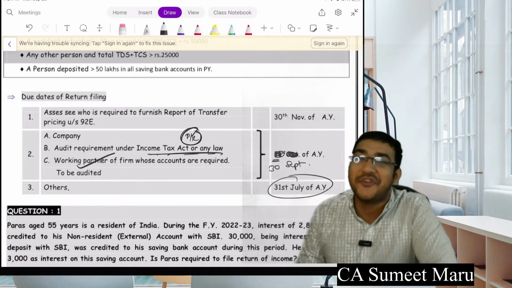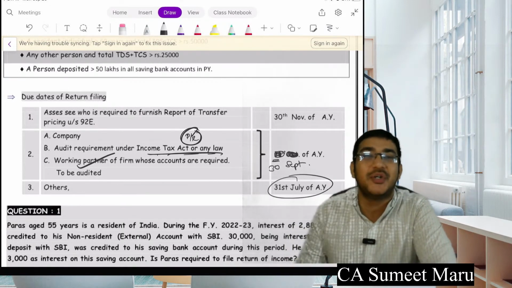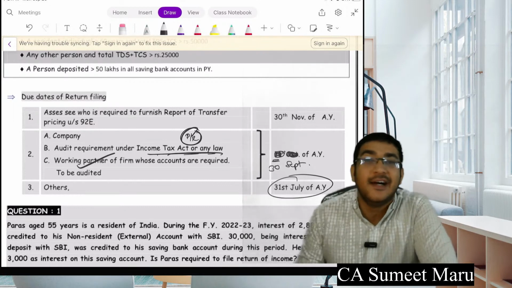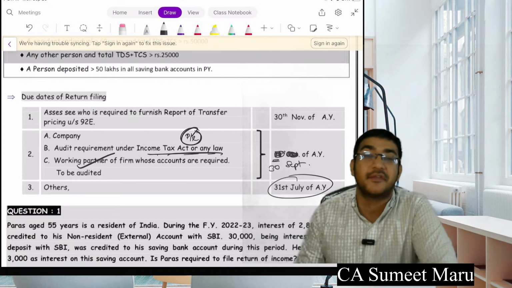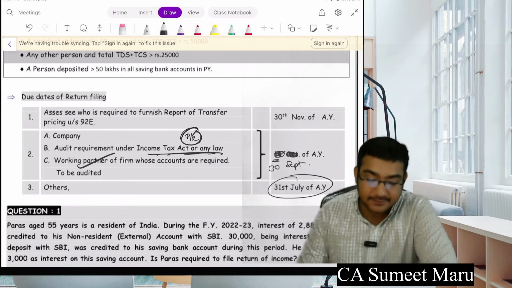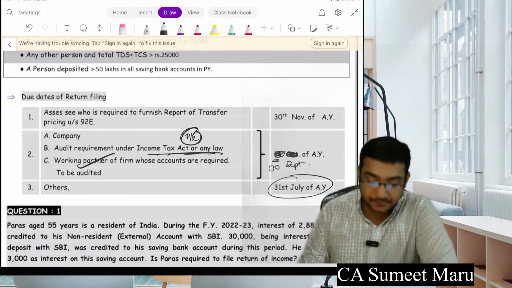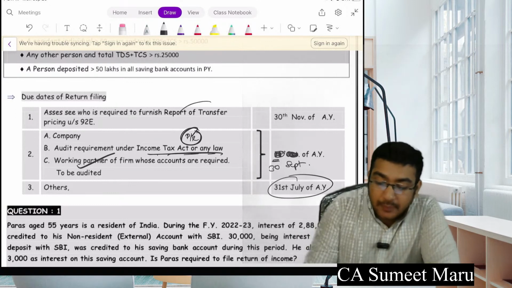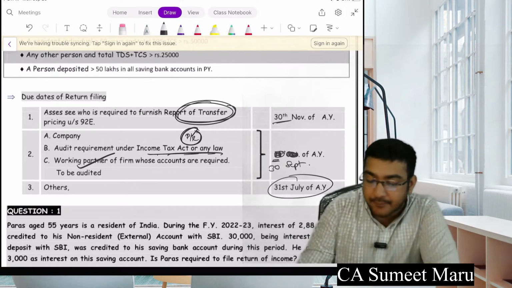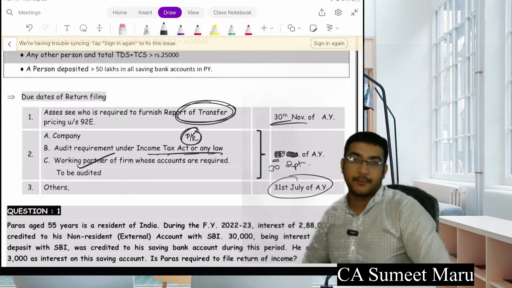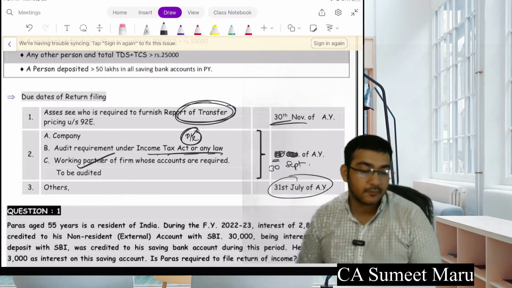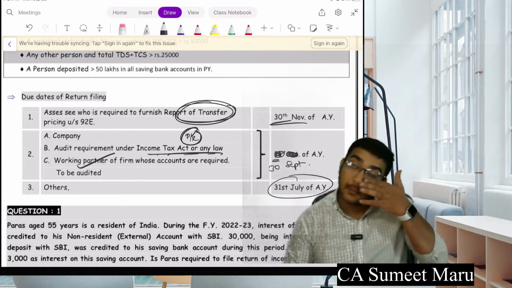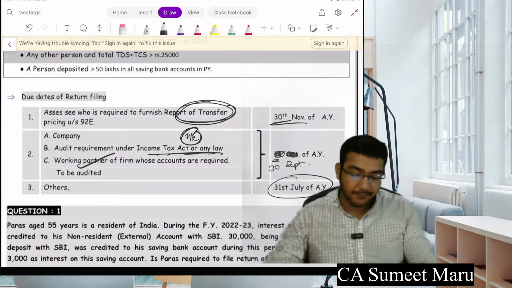Why? Because if you don't do audit by a chartered accountant within your time limit, what is the penalty? The penalty is 1.5% of your turnover or 1,50,000, whichever is lower. You remember this? 44AB. Okay, and the one to whom transfer pricing is applicable, for them the limit is 30th of November. Everything clear?